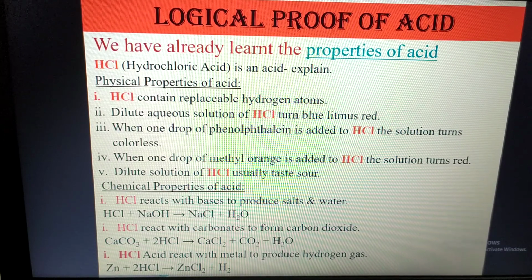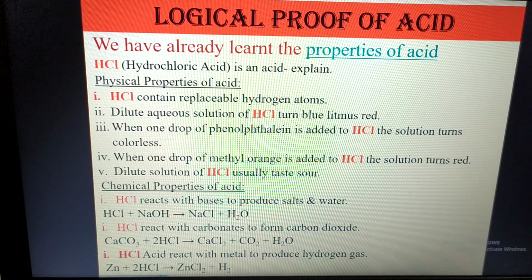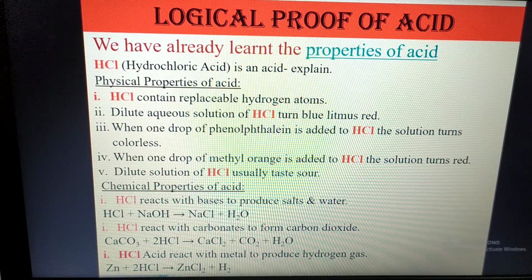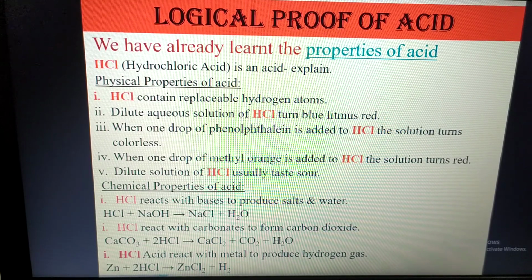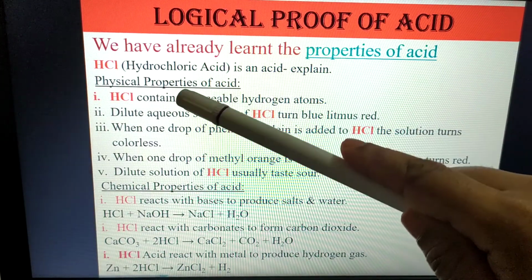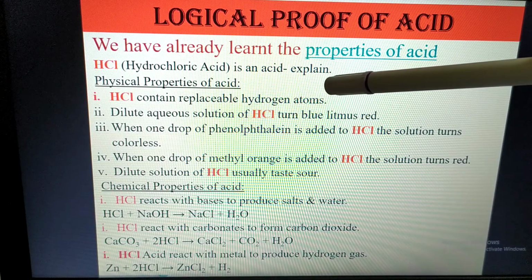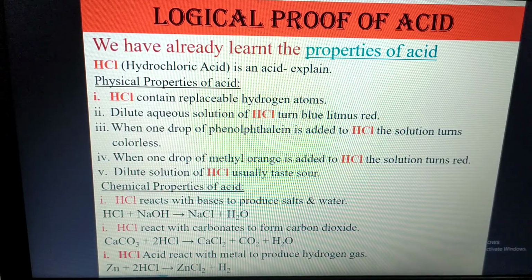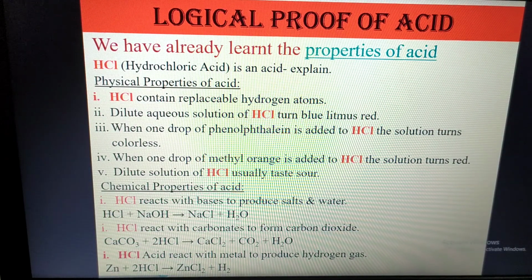So last class we have already learned what the properties of acid and the properties of base are. I have written here one acid, hydrochloric acid, and we have to prove that hydrochloric acid is an acid. How will we prove it? Yes, you can tell me, by the name we can tell, hydrochloric acid.